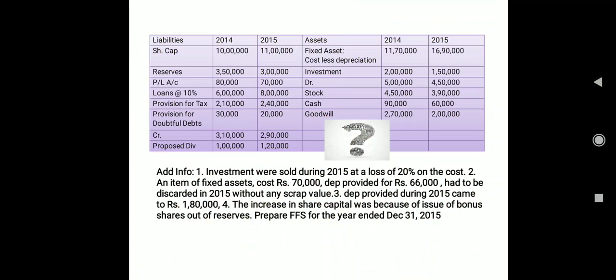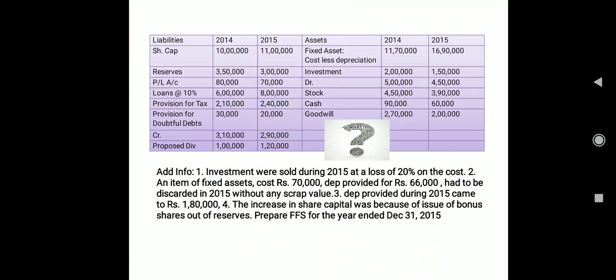Then we have the increase in share capital was because of issue of bonus shares out of reserves. If you remember, from the liability and capital side, two items I kept aside, your share capital and reserve, and both are interrelated here as per the additional information. They are saying the increase in share capital was because of issue of bonus shares.